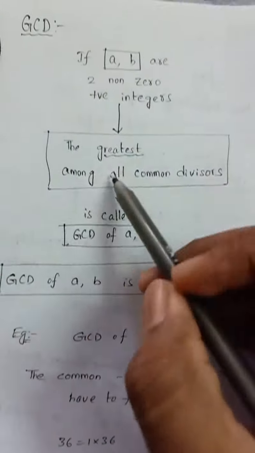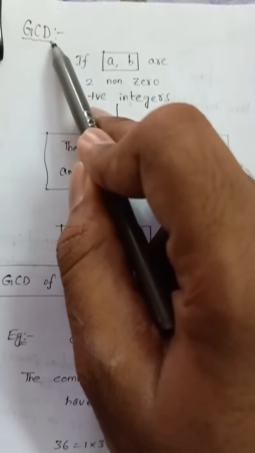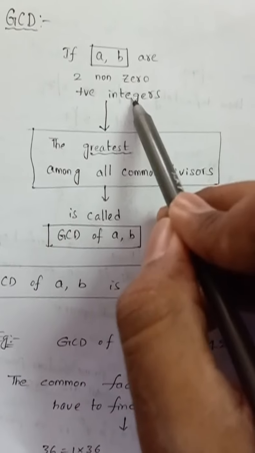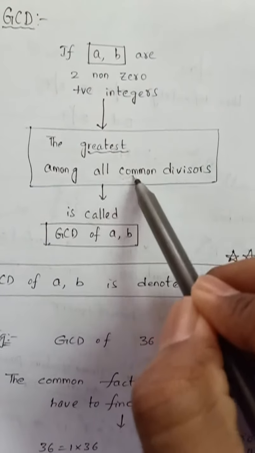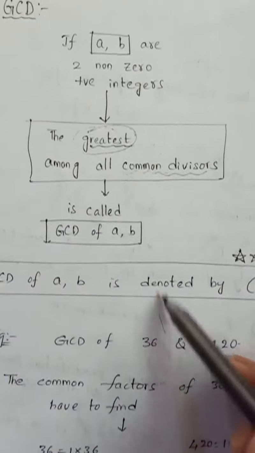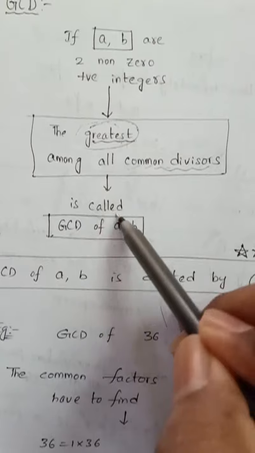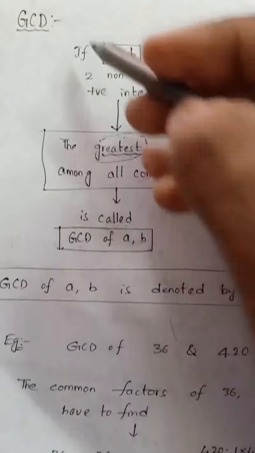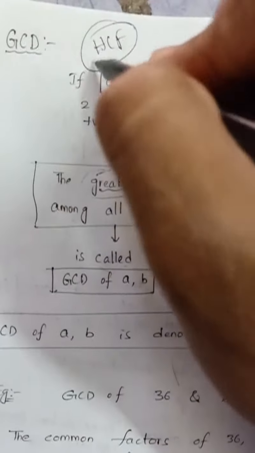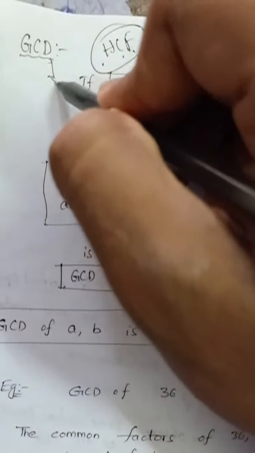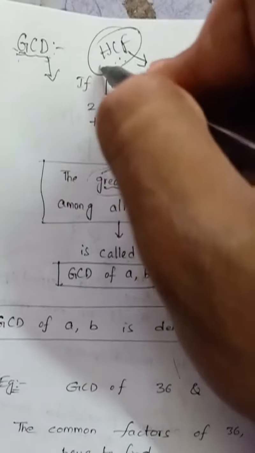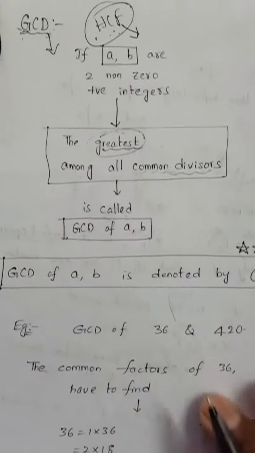Now GCD. So what is GCD? Greatest common divisor. In the name only we can understand the concept. If A comma B are any two positive integers, they will have some common divisors. Out of all those common divisors, you need to select the greatest one. So the greatest among all the common divisors is called the GCD of A and B. GCD is also known as HCF, the highest common factor. A divisor can also be known as a factor. Common is common here and here, G is greatest, here highest. So whatever may be the name, we can use.